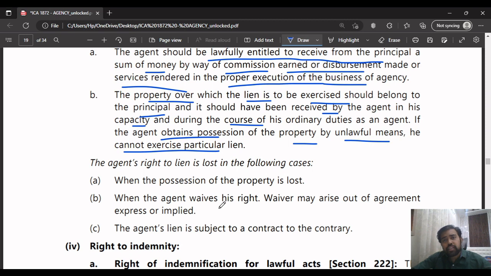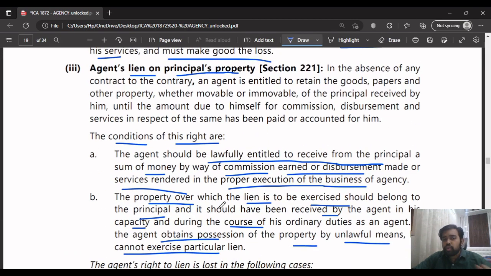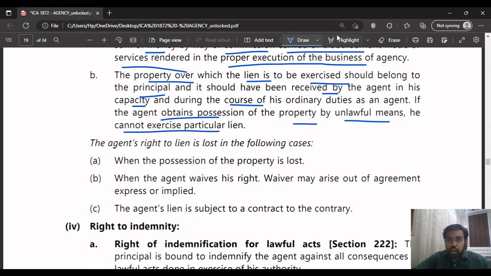What is that? The agent has to get his money, it's not like he's doing charity here. So in order for him to get his remuneration, if the principal is not giving it, the agent will retain the goods or the papers or other property which belongs to the principal, in order to recover his commission, disbursement, or services which he has provided to the principal, or the expenses which he has incurred. For that, he will retain the goods. These are simple concepts, but this is very important. You might not remember this. They may ask it in an MCQ.